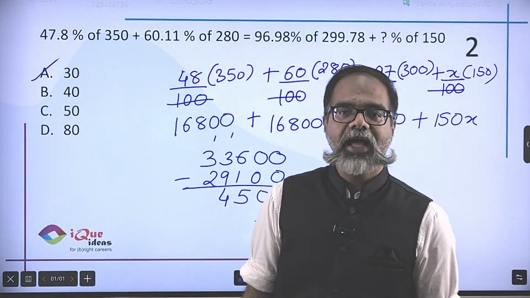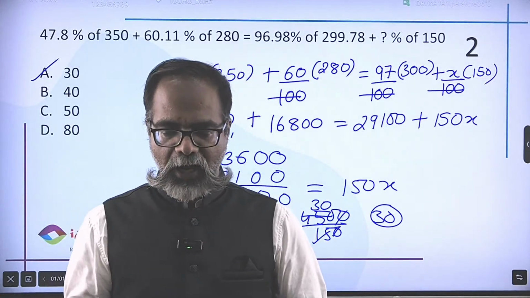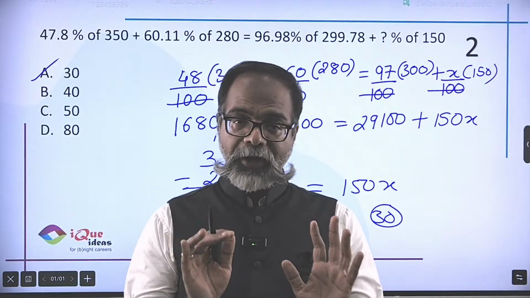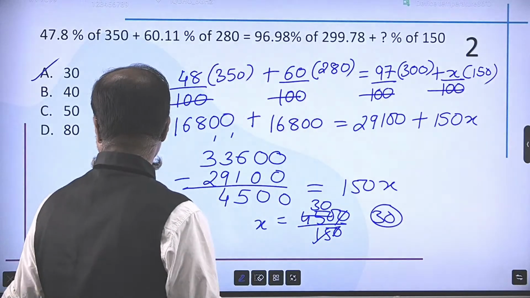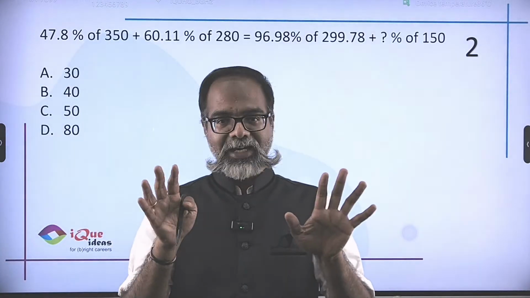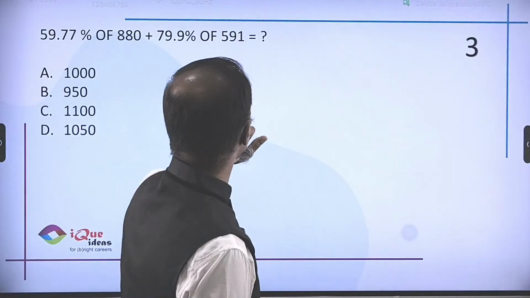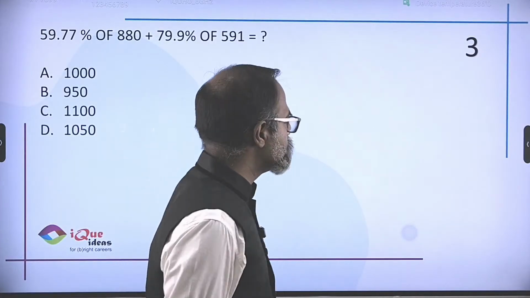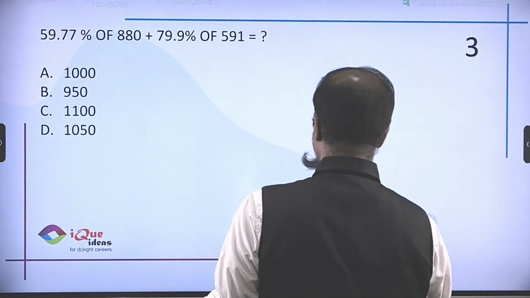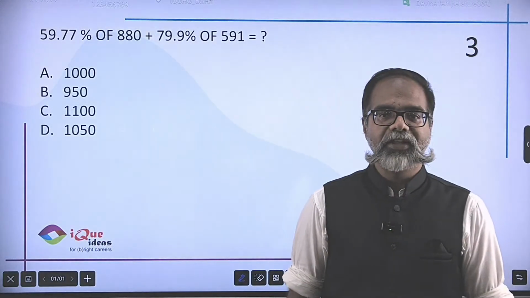Got the answer there. Again, you just had to approximate all the values and get the answer. Pretty easy, as long as you don't make a stupid mistake of noting down the wrong values or doing some silly mistake in calculation. An easy question to solve. So far so good. Yet another question of the same type, where again, because my answers are round figures, I need to approximate everything, right?